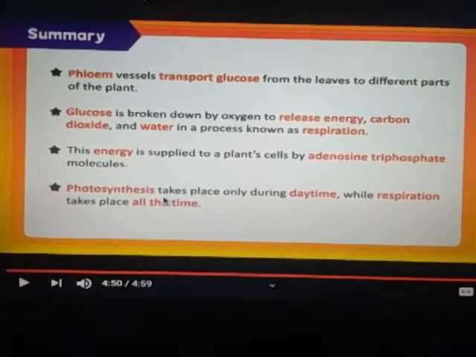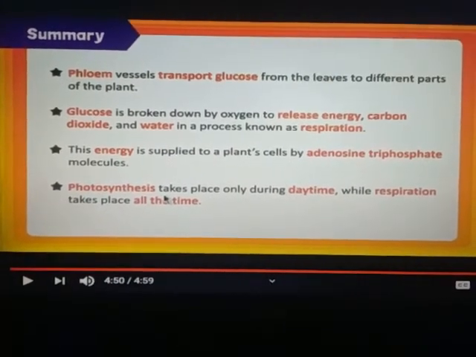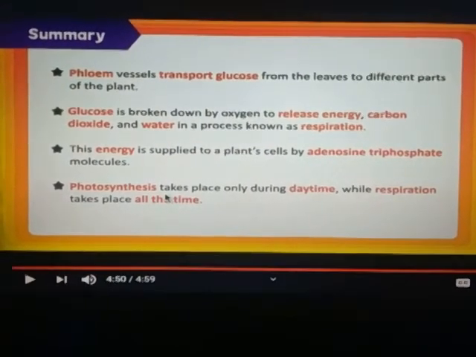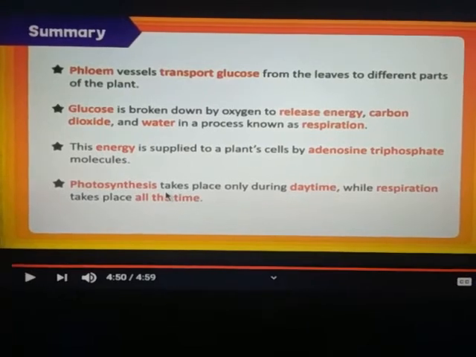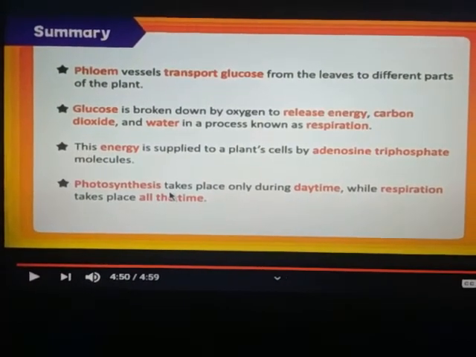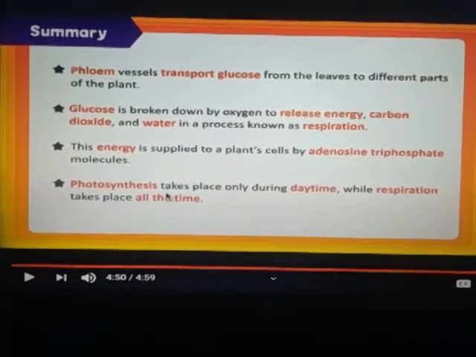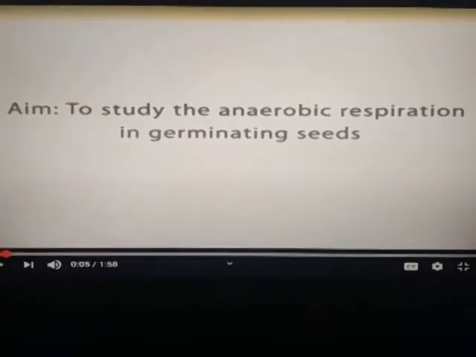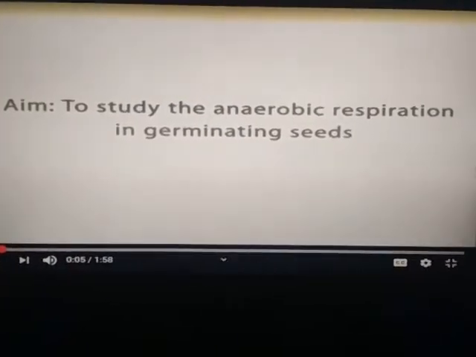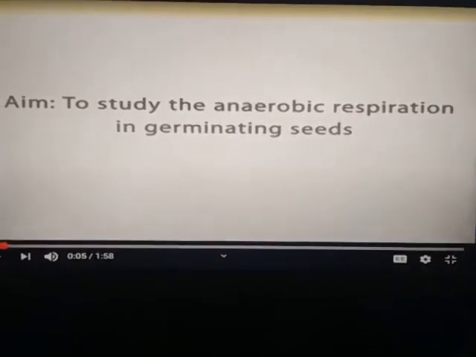The energy is supplied to a plant cell by adenosine triphosphate. This means we can say that ATP is the energy currency of the cell. Photosynthesis takes place only during daytime, while respiration takes place all the time. Now, dear students, we are going to discuss the experiments of your book.